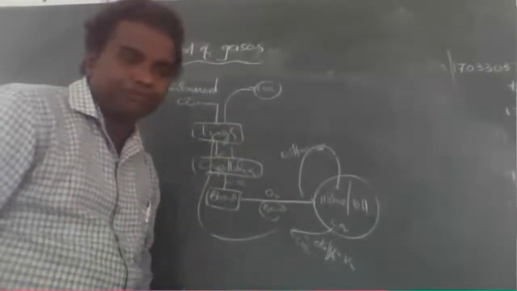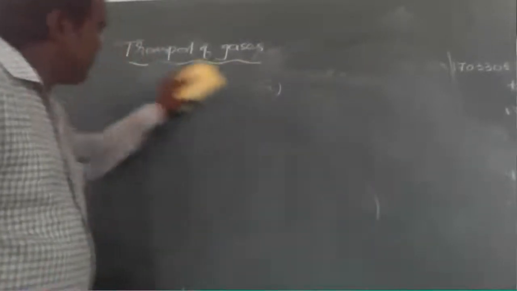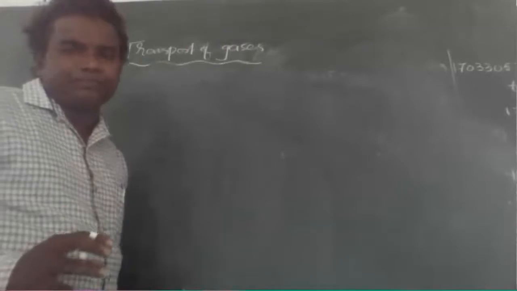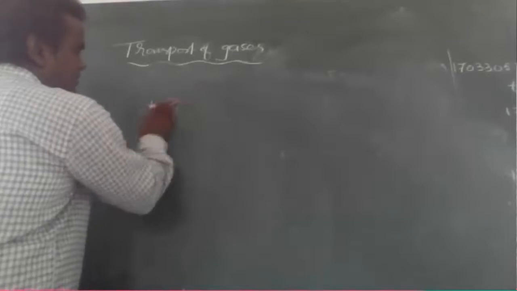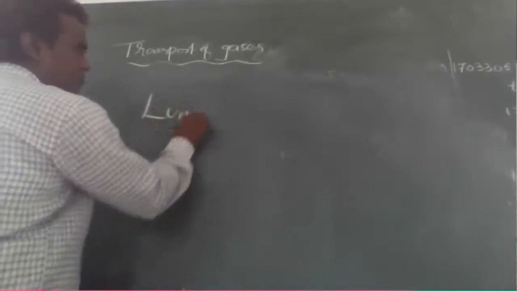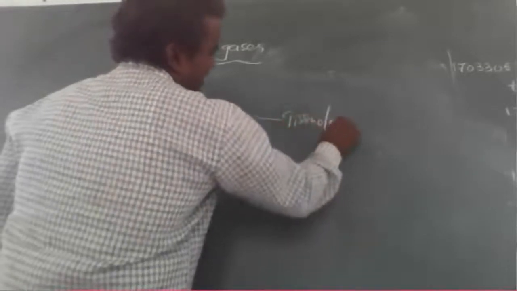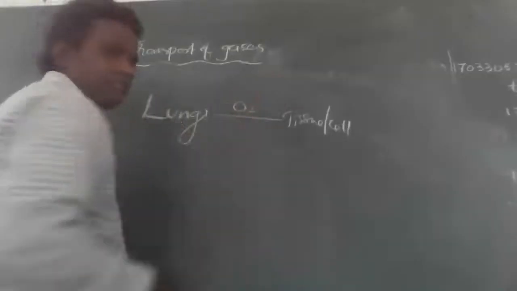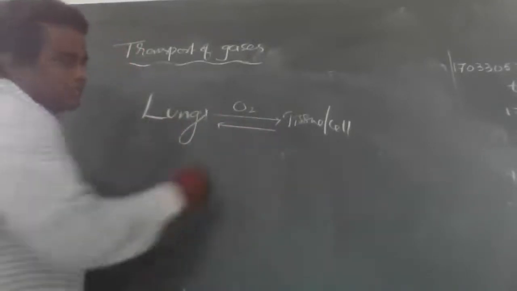Very important: this was a lengthy definition. Now, a simple definition. What is transport of gases? Transport of gases from lungs to tissue or cell, that is oxygen, and tissue to lungs, that is carbon dioxide.